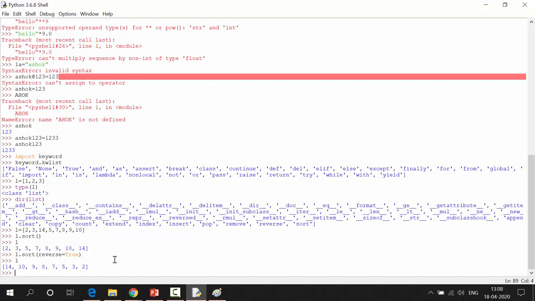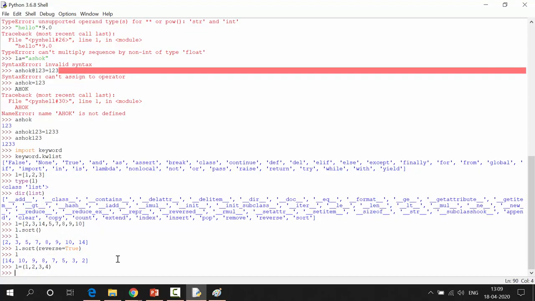What is the Python tuple? Tuple and list are the same with a small difference. Tuple we can declare within parentheses. So L equals 1, 2, 3, 2, 3, 4. This is the tuple. But tuple is not mutable. Not mutable means once we declare this tuple, we are not able to add any elements to the tuple. So we have these two methods only, these two are the only available methods for tuple.